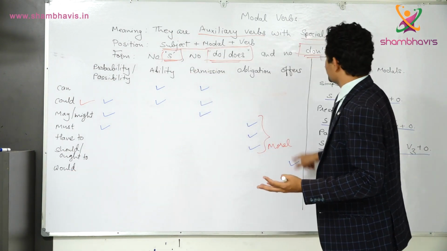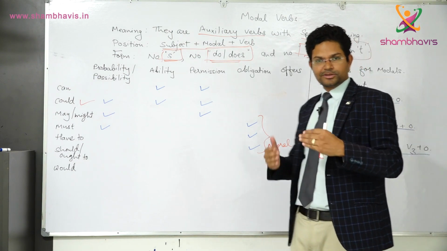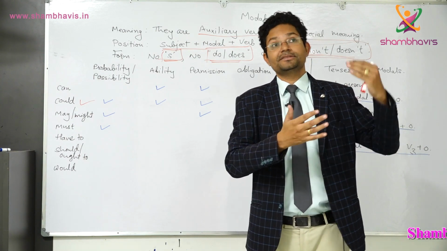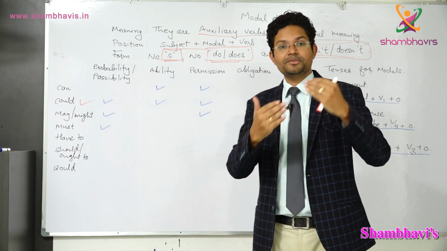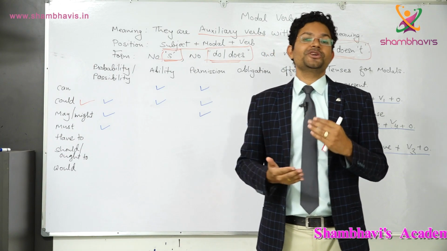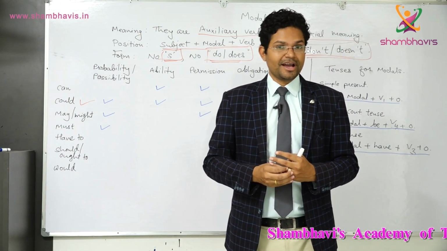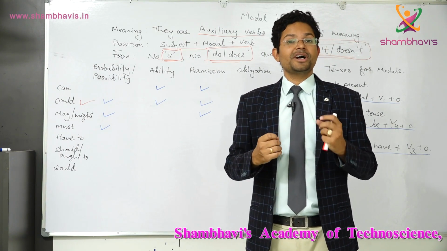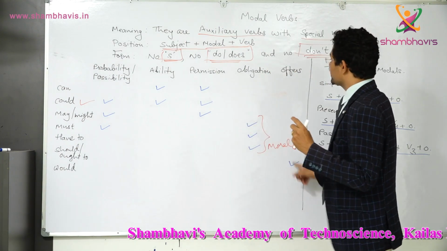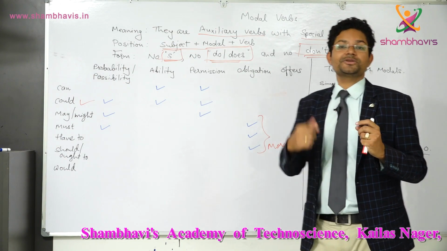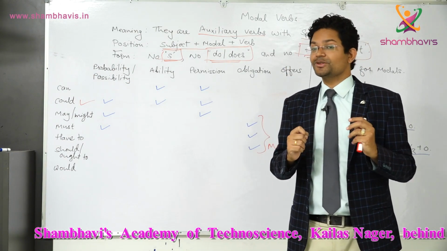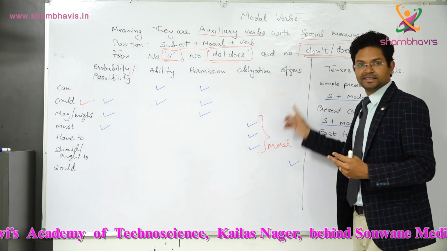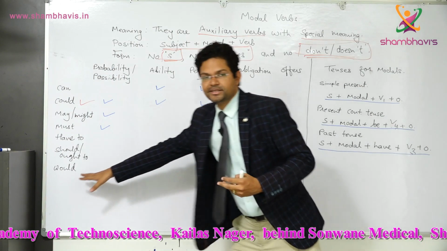Would can be used for offer. Would is also the past tense of will. Whenever you are using will, especially in indirect speech, will becomes would. But would can be used for polite form also. I would like to come to your house. In that way you are asking permission, but in a very polite way, and you are offering help also. I would like to help you. I want to help you is not polite, but I would like to help you is the polite form, and that shows the offer. So that is would.